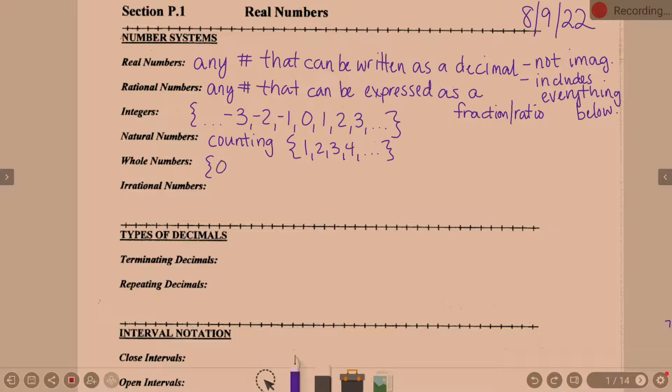So whole number is kind of what you learned at first, but when you started counting, your parents probably did not have you start with 0, did they? So 0, 1, 2, 3, 4, dot, dot, dot.